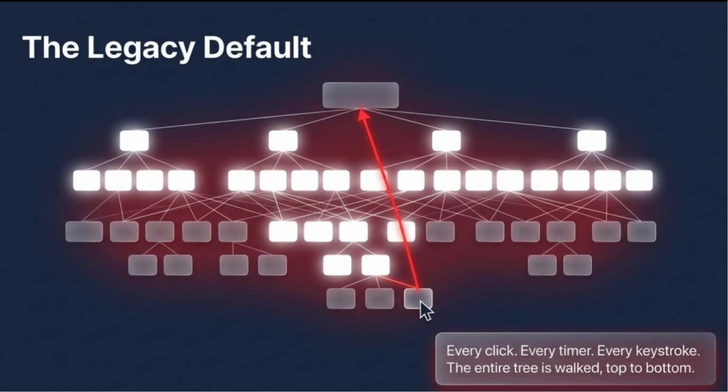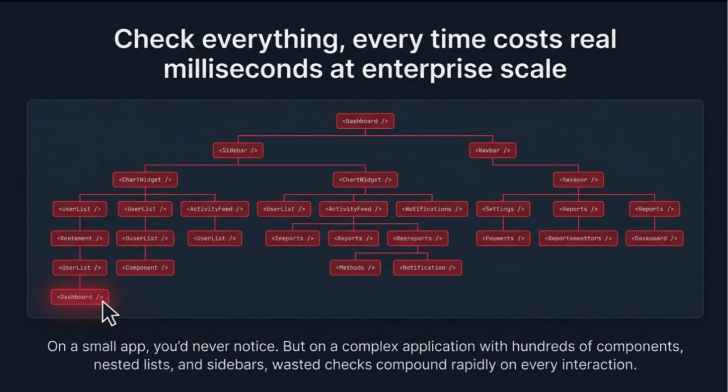On a small app, you would never notice this. But on an enterprise-level application like a real dashboard, with hundreds of components, nested lists and sidebars, checking everything starts costing real milliseconds on every single interaction.